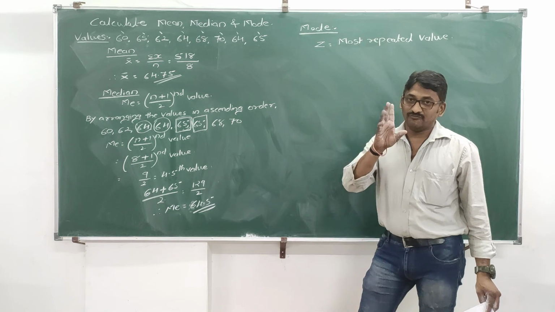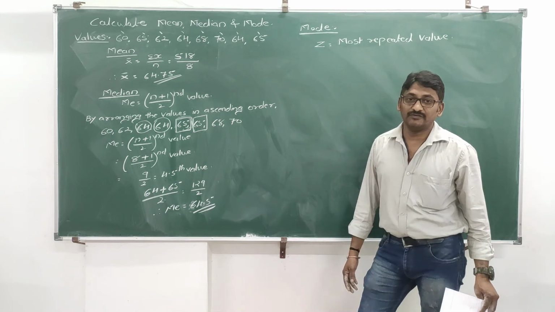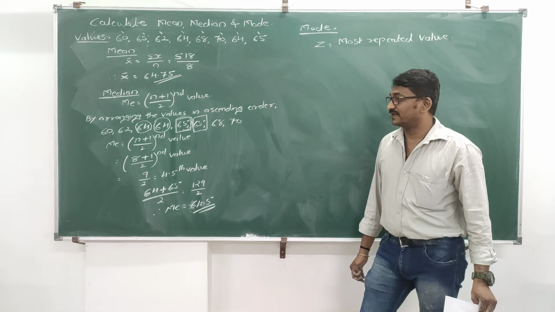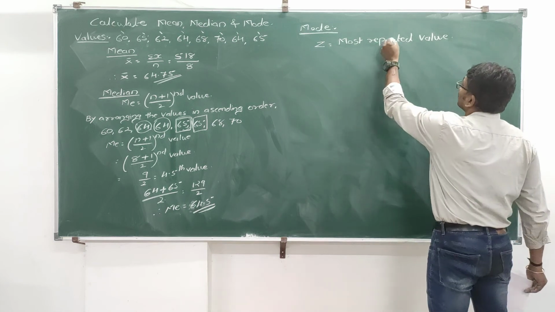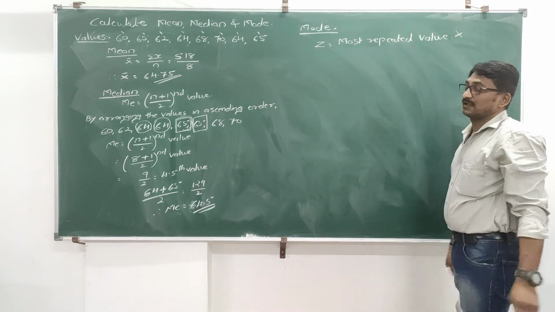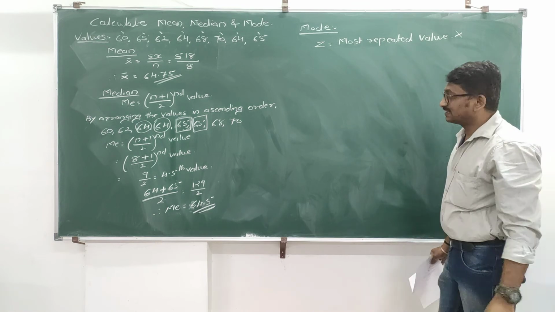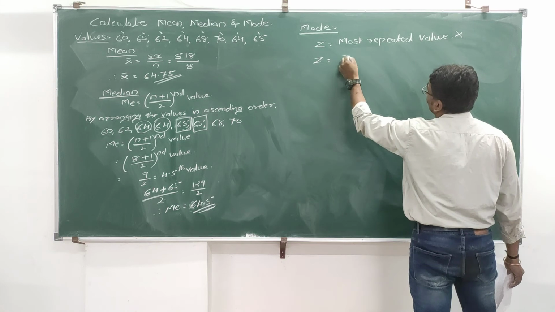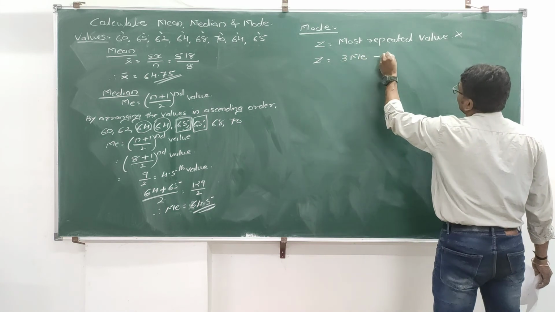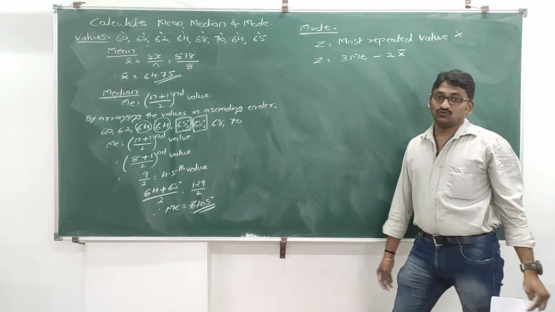And average is only one value. You have to consider any one value. In such type of cases, in case of mode, we should not use this statement. In such cases, we have to go for next formula, that is Z is equal to 3 median minus 2 mean. 3 median minus 2 mean.